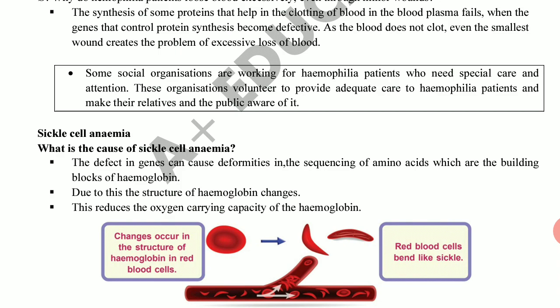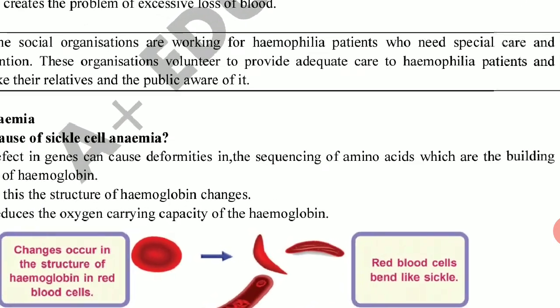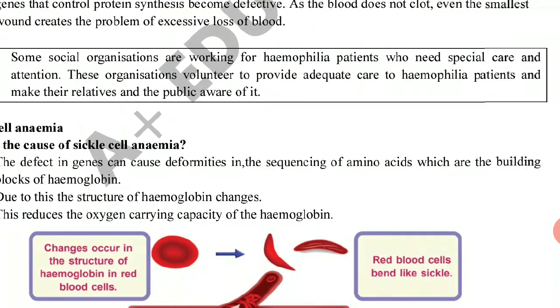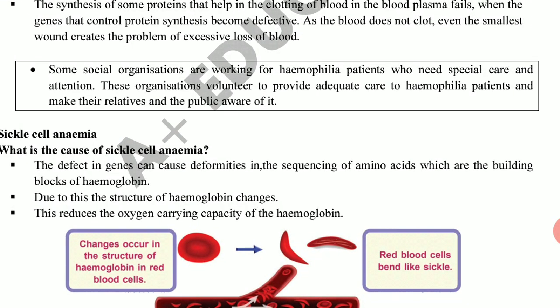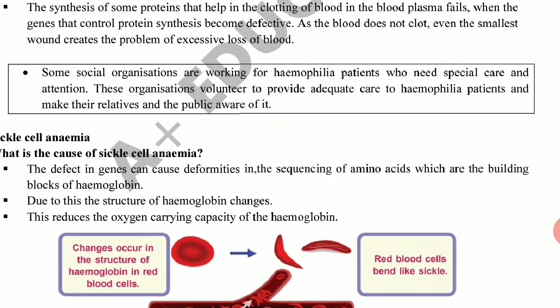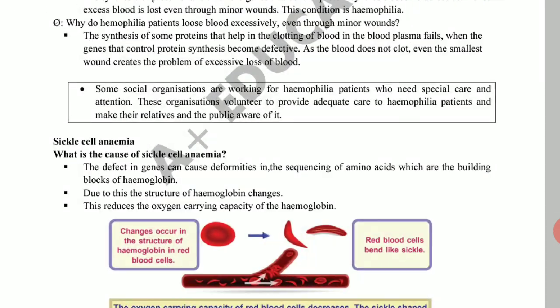Hemoglobin is made up of amino acids. There is a defect in the sequencing of amino acids which are the building blocks of hemoglobin. That means hemoglobin will be defective.